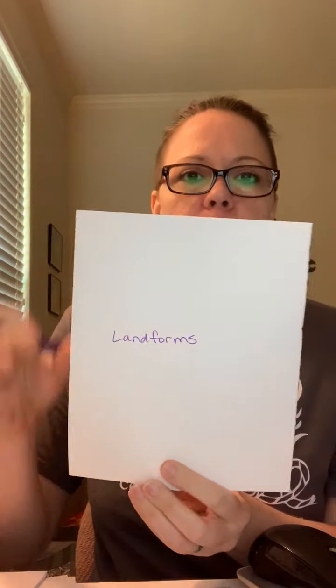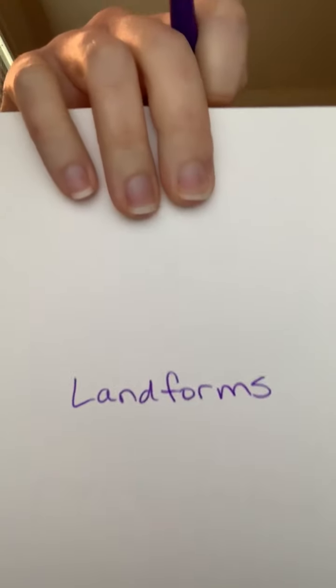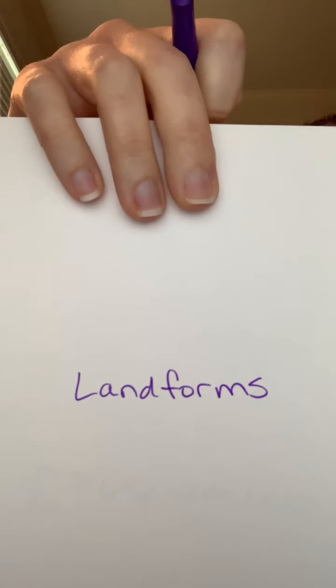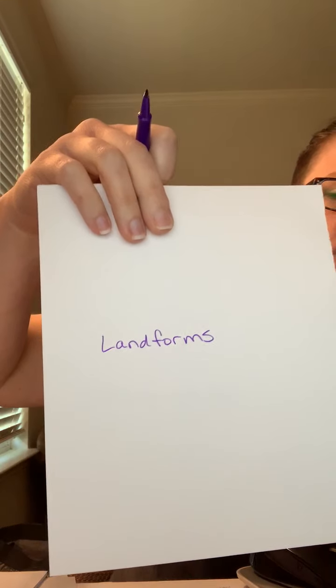All right, for this social studies lesson, you're gonna need 2 pieces of paper and something to write with, okay? On the first sheet of paper, you're going to write landforms. Landforms, landforms. You can pause the video if you need more time.